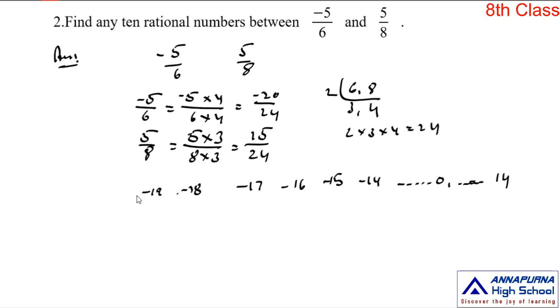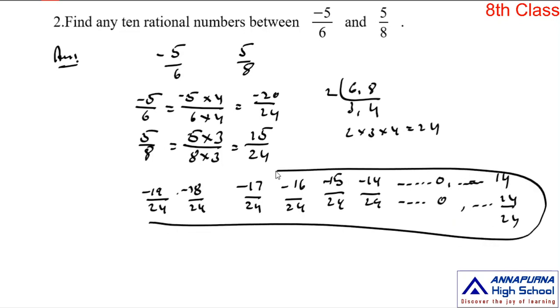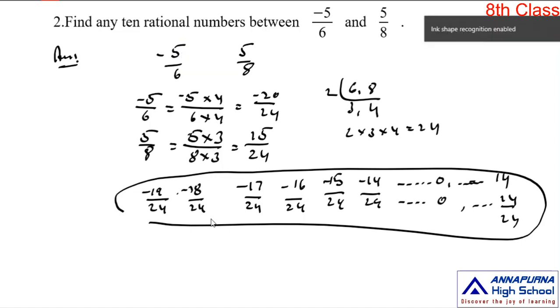And the denominators of these integers you can take as 24: -19/24, -18/24, -17/24, -16/24, -15/24, -14/24 and so on, 0 and so on, 14/24. So out of all these rational numbers, choose any 10 rational numbers. These 10 rational numbers are the required rational numbers.